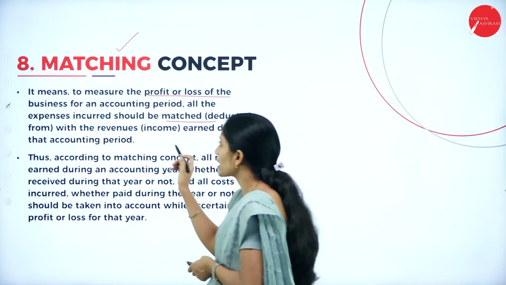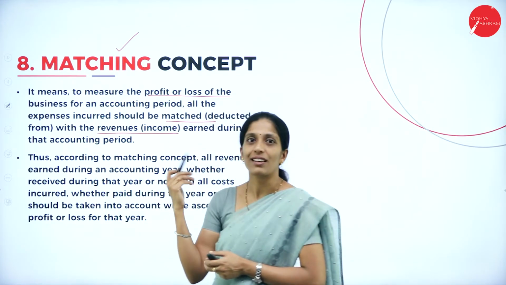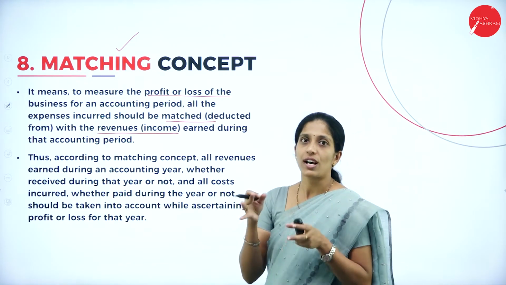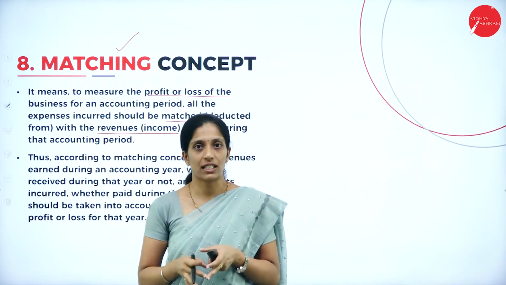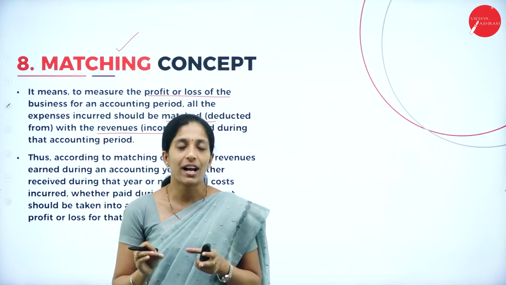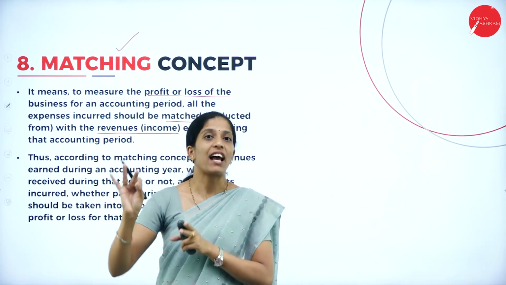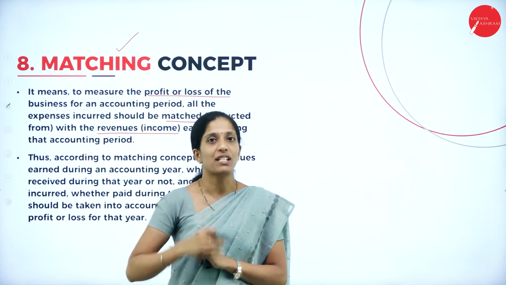So all the expenses have to be matched with the revenue or income earned during the accounting period. In order to ascertain the profit or loss of a particular financial period, we have to see all the expenses that are matched with all the income in that particular accounting period.